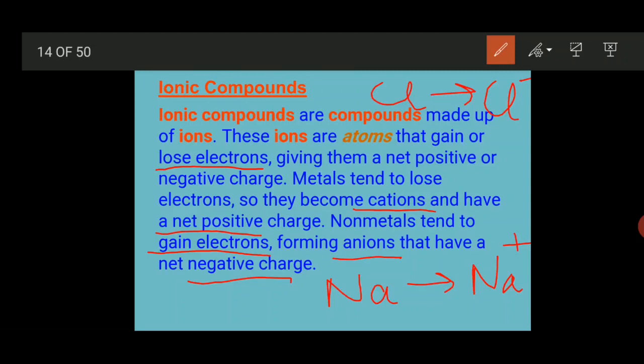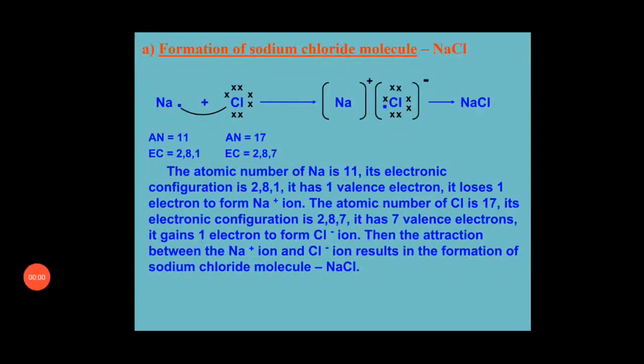Let's understand this concept with an example. Here one example is given, that is the formation of sodium chloride.